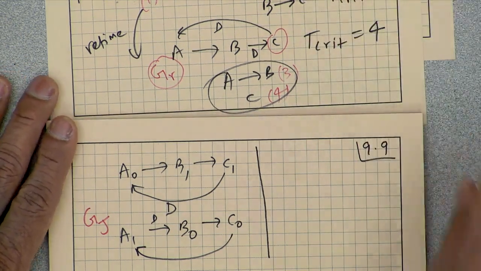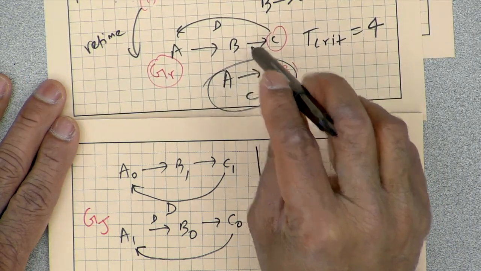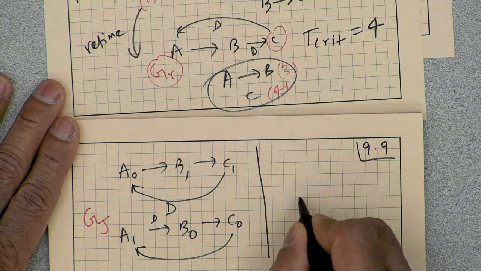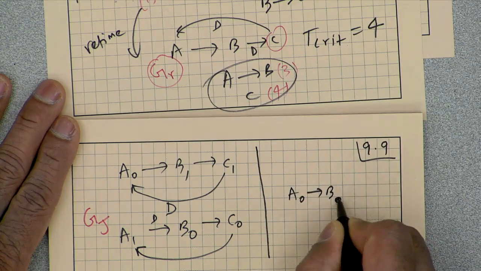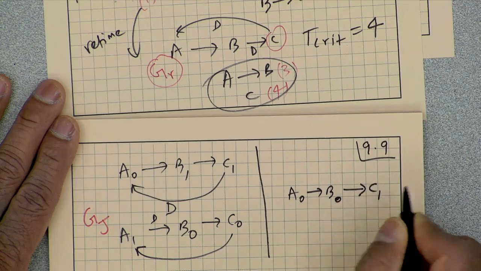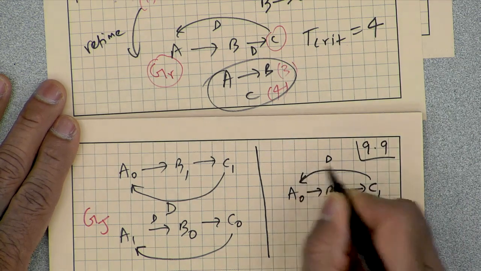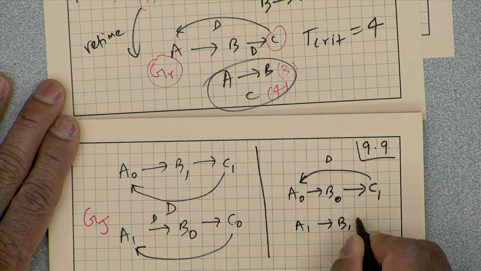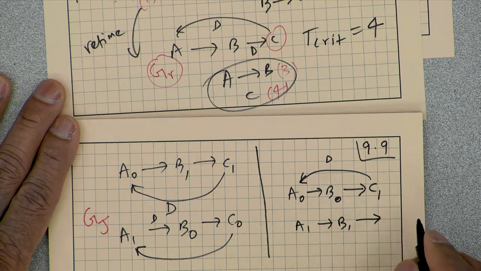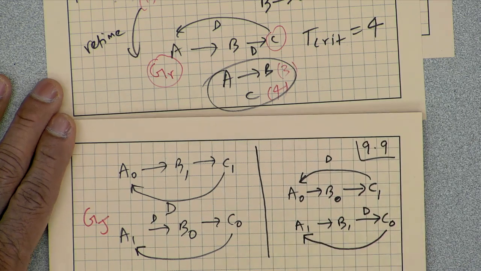I also want to find the unfolded version of the retimed one. Let's see what we get: A0 to B0 to C1 back to A0, A1 to B1 to C2, which is C0 with a delay, and C0 to A1.